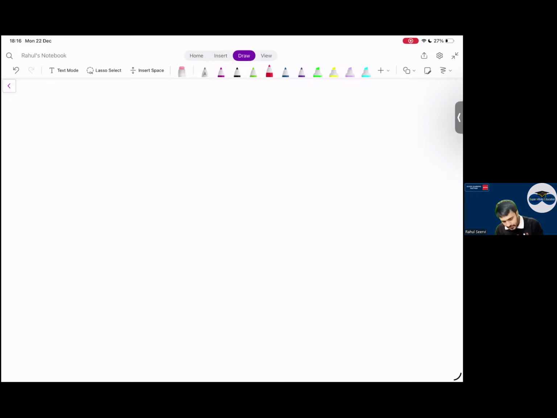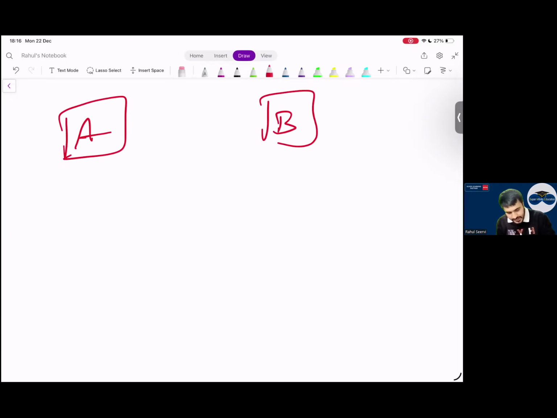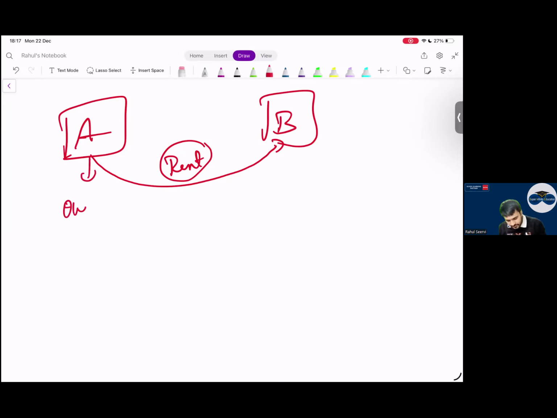Now, coming to one more point. Everyone, A is there, B is there. Today, A is giving a property to B on rent. Assume that you are giving a property to me on rent, Baba. You have 10 properties, you have given one property to me on rent. Can I say A is the owner? B is who? Let's say customer as of now.